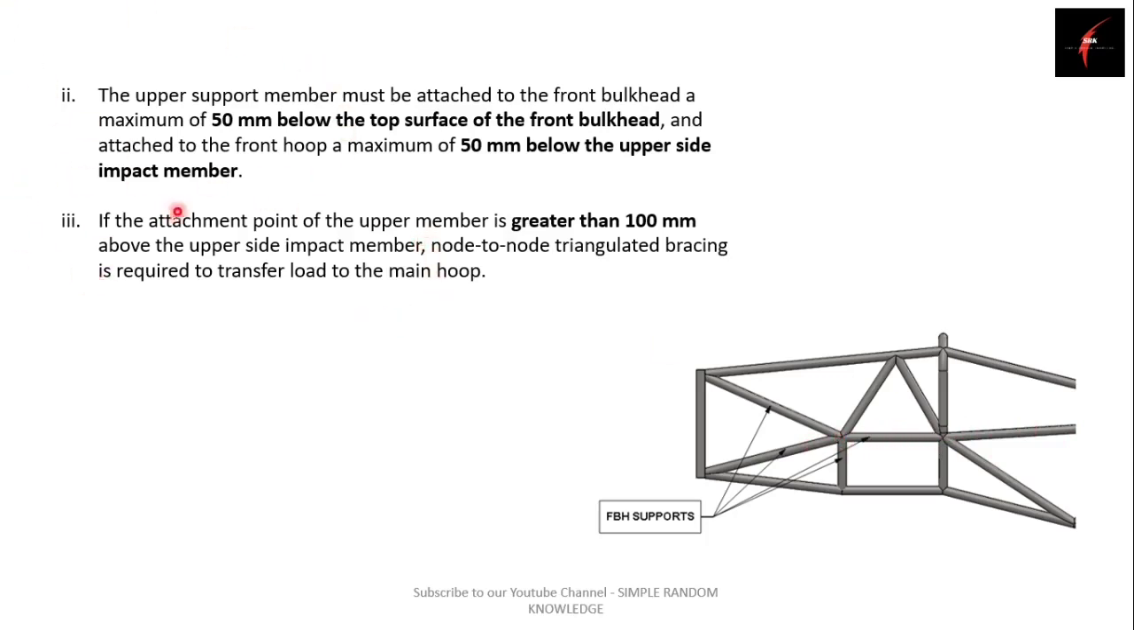Coming to the third rule, if the attachment point of the upper member is greater than 100 mm above the side impact structure, then there is a requirement of triangulation. So this upper member of the front bulkhead support is attached to this front hoop above 100 mm. In that case, there is a requirement of triangulation to transfer the load from the front impact to the main hoop.